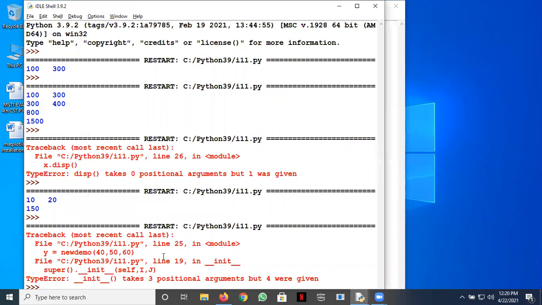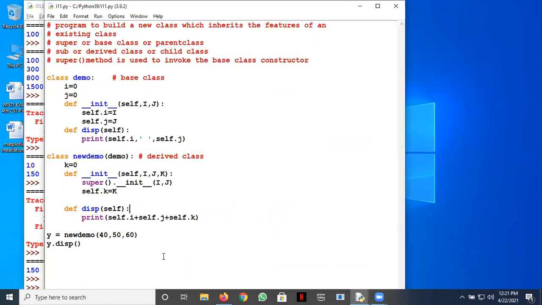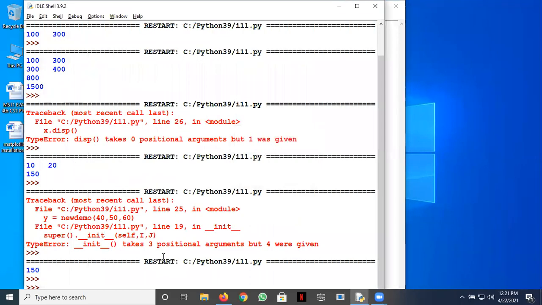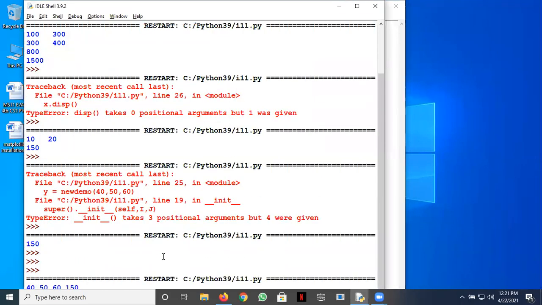Clear? 150 is the sum once again. You can print the values also. Something like you can do self dot i comma self dot j comma self dot k. I've taken quite a bit of time on this because this can be confusing. I think we need a parenthesis here. Okay, so we can see here, the values are 40, 50, 60, and the sum is 150.